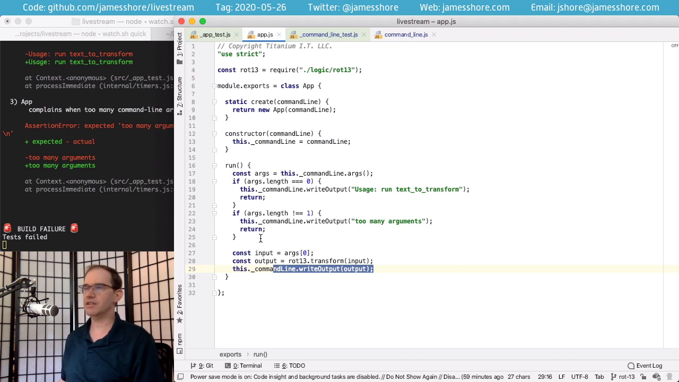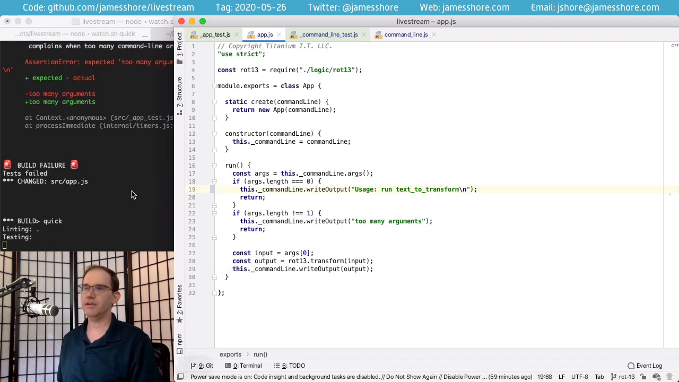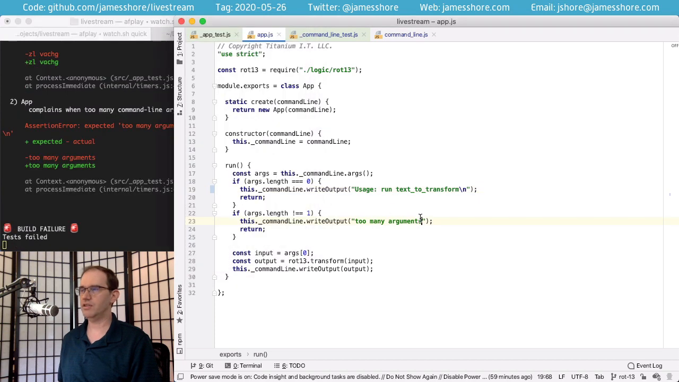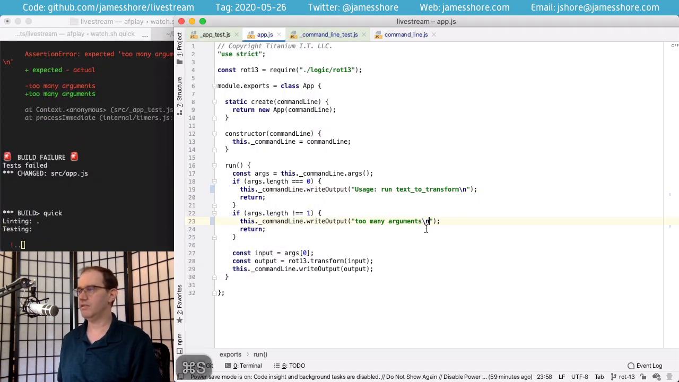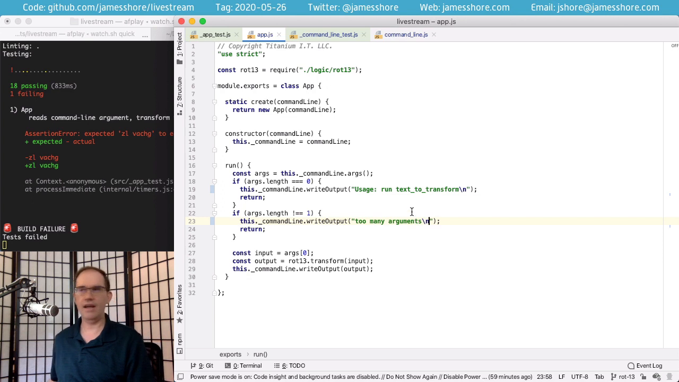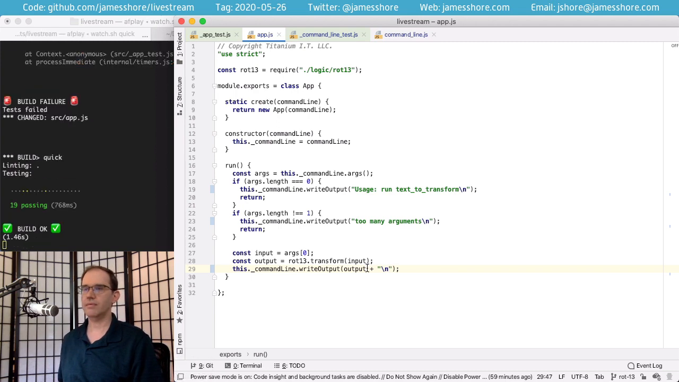So to fix this, we're going to need to add a carriage return here. And now we have 2 test failures and a carriage return here, and 1 test failure and a carriage return here. And there we go.